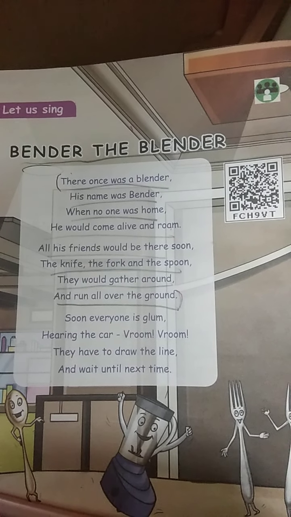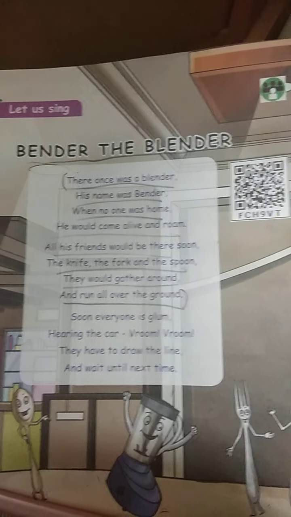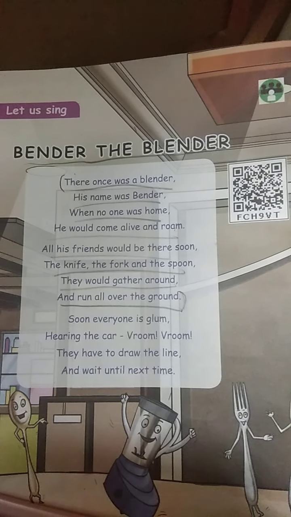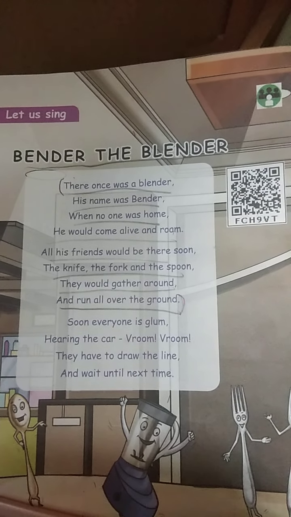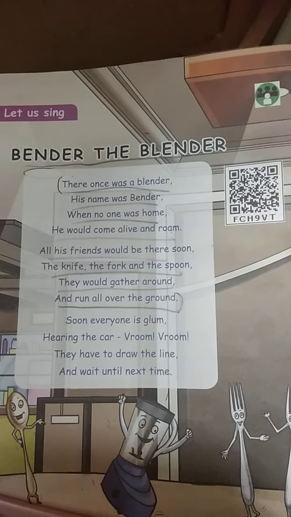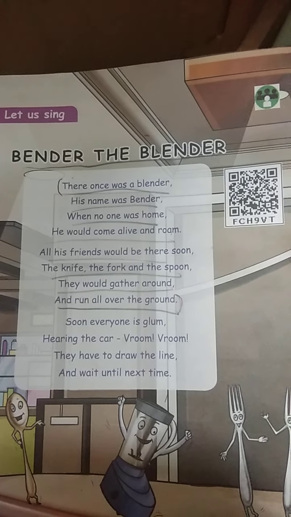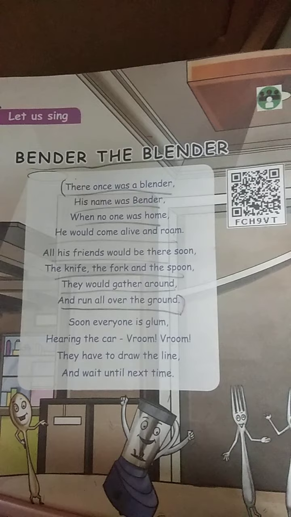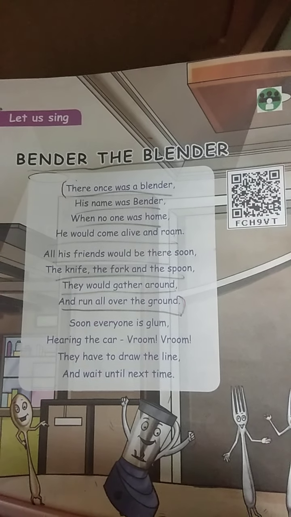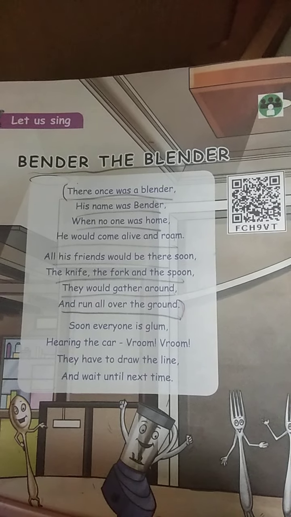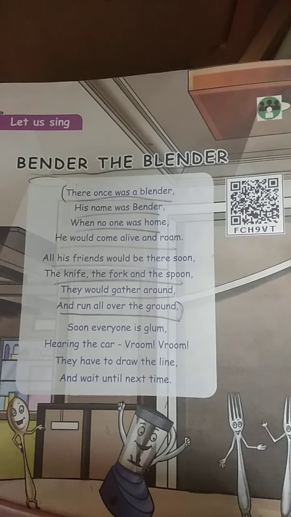All his friends would be there soon. When he comes down, the friends also gather there. The knife, the fork, and the spoon. Who are the friends of the blender? The knife, the fork, and the spoon. They would gather around and run all over the ground. The kitchen has the space, so they are roaming.